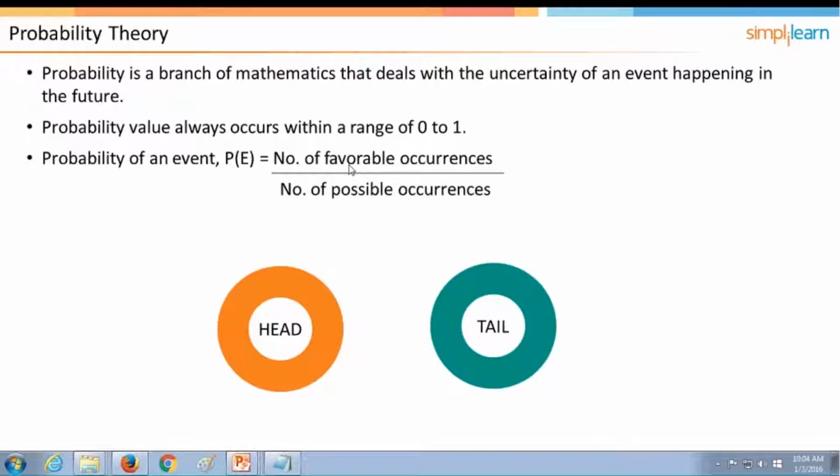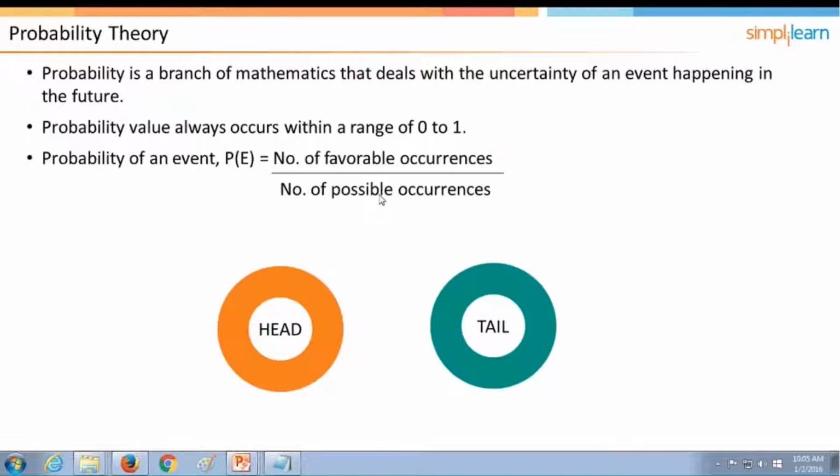So that's what is represented here: the number of favorable occurrences to the number of possible occurrences. If I toss a coin, I can get either a head or a tail, so there are two possible occurrences. But when I toss a coin, only one can be the result. So the probability of getting a head is 1 by 2, which is equal probability in terms of a coin.